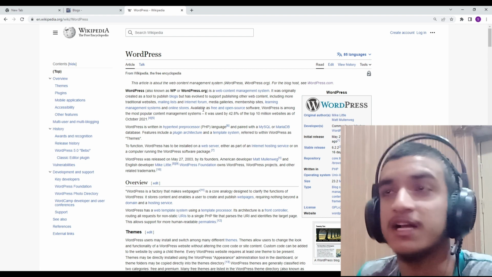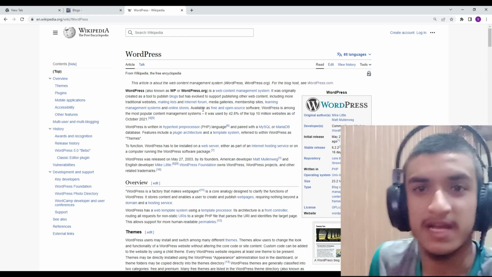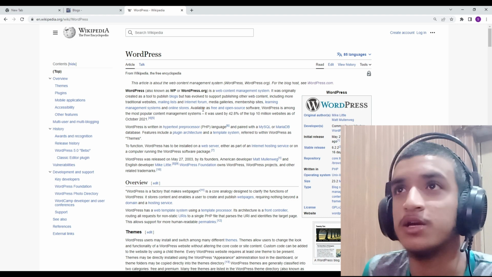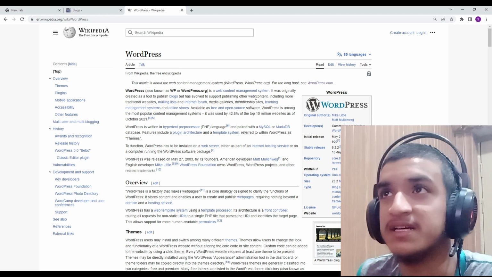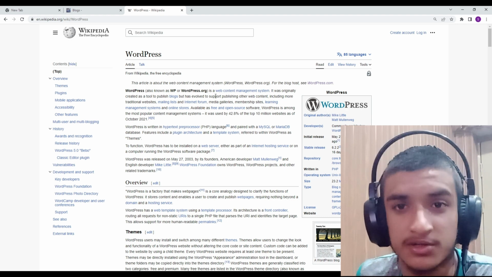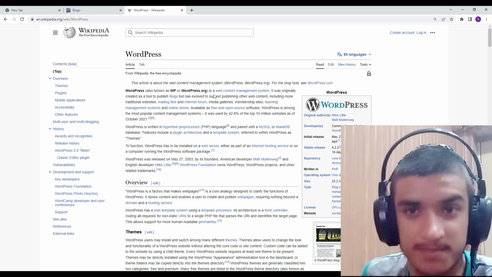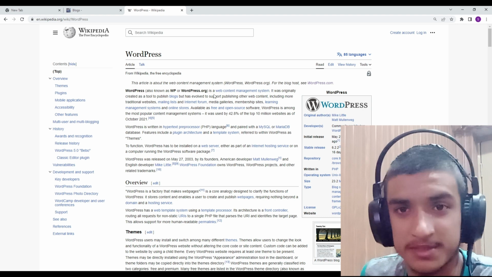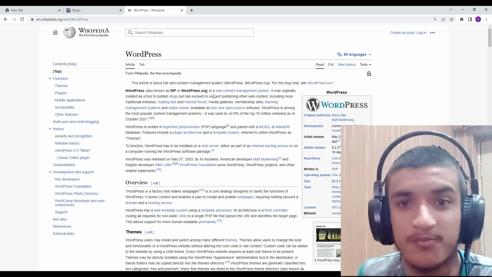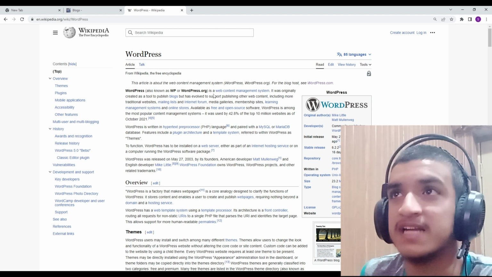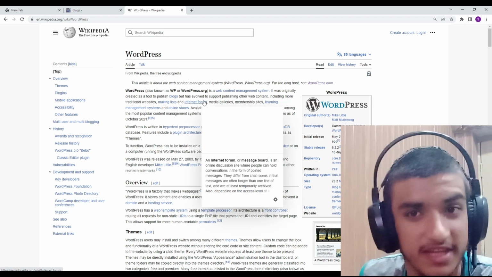Another important point is that it allows you to manage your content. You also came to know that it allows you to publish blogs. It was originally created to publish blogs, and it allows you to make web pages. By linking those pages you can make your website. But one of the best points of this is that it is free.